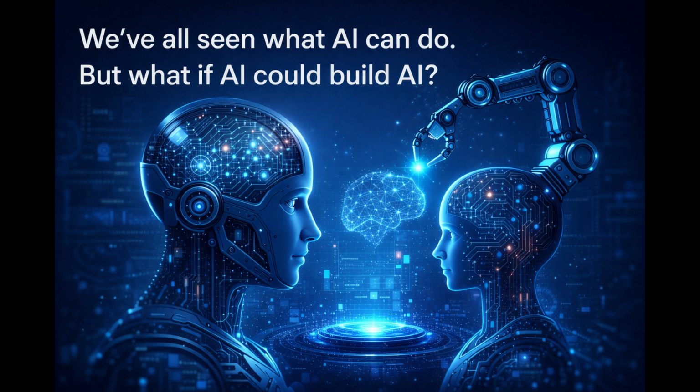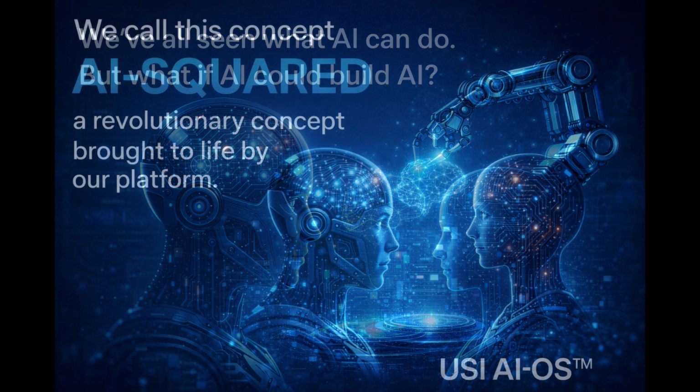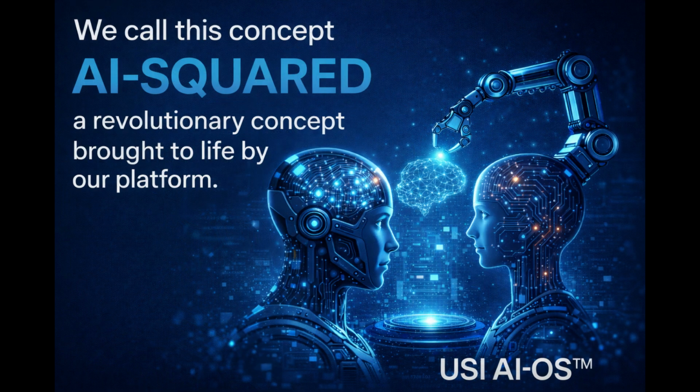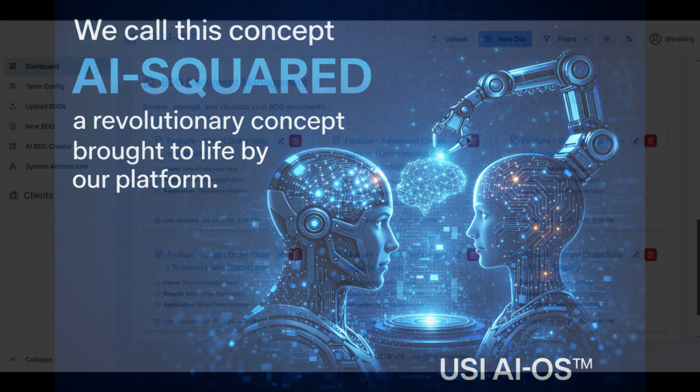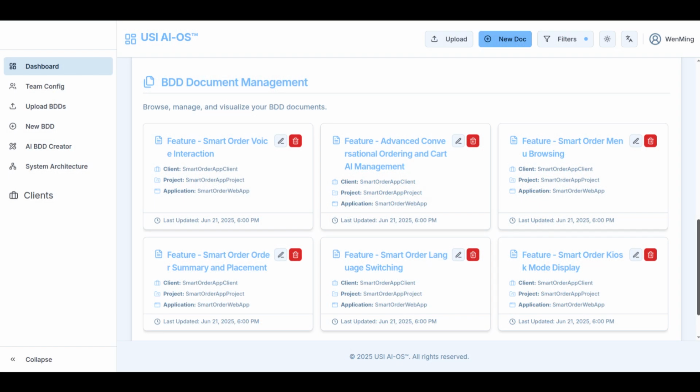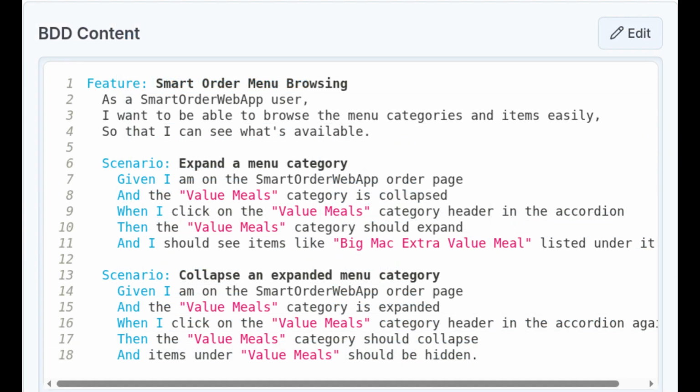We've all seen what AI can do. But what if AI could build AI? We call this concept AI squared, a revolutionary concept brought to life by our platform, USI AI-OS. It begins with BDD, behavior-driven development.